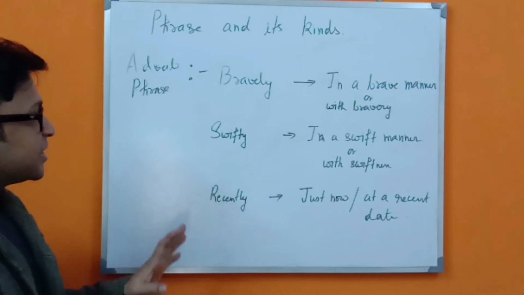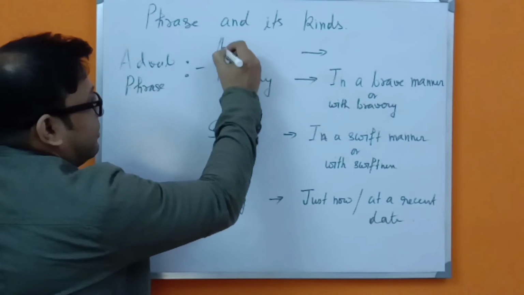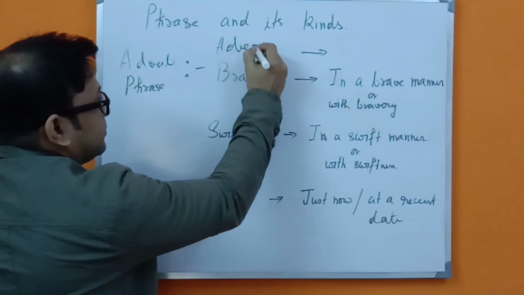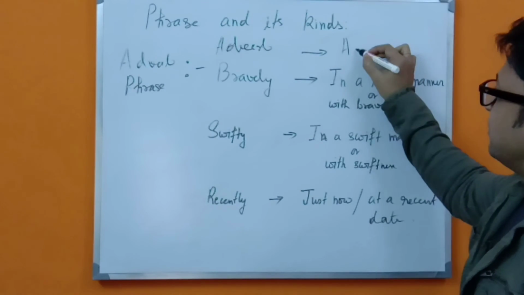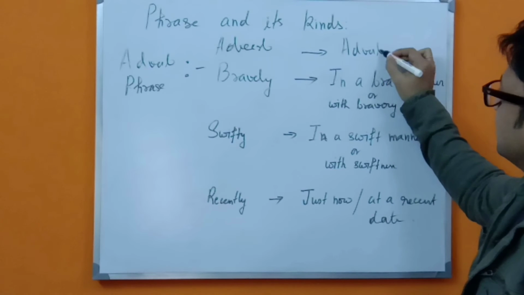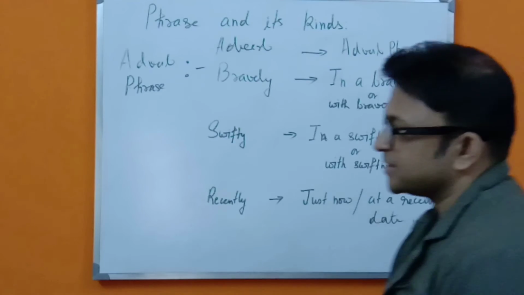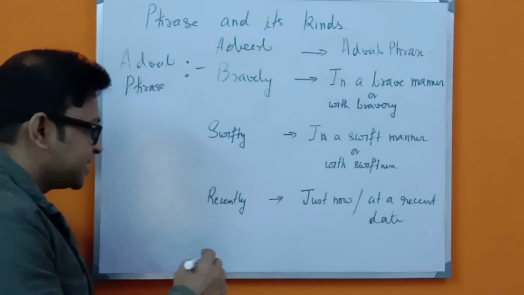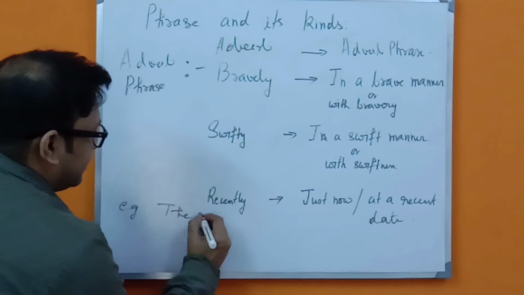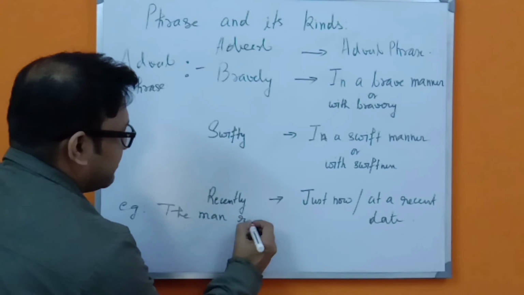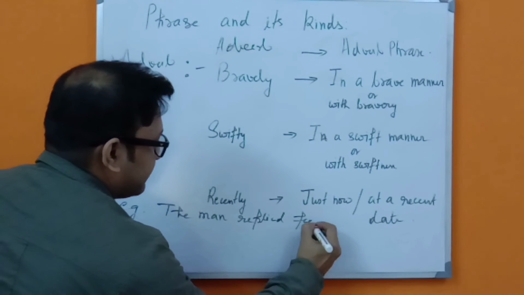So whenever such a sentence comes, you are going to change our adverb, and this one is our adverb phrase. So you have to remember these things. For example, if I give an example like this: the man replied feebly.